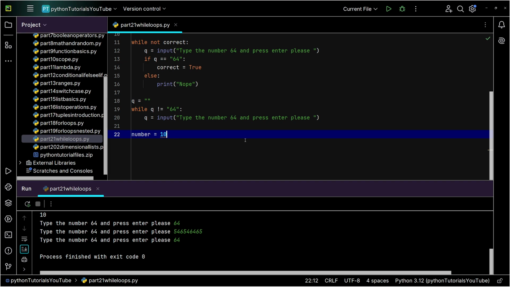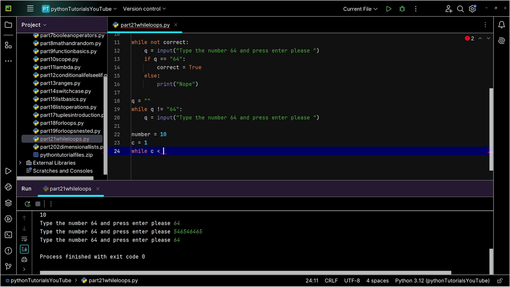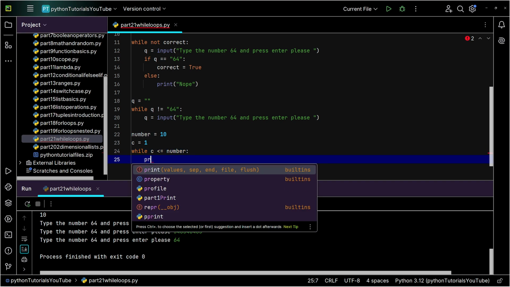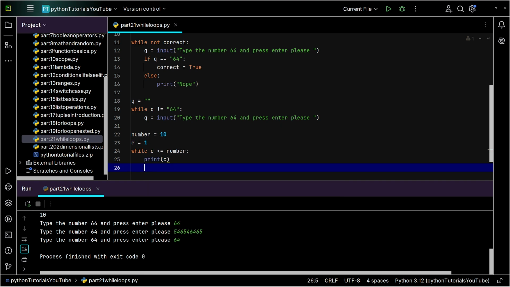So what we're going to do is count up to that number. I'm going to go ahead and create myself a counter variable. I'll use C. I'll set it to 1. And I'll go ahead and say while C is less than number. Actually, we're counting up to it, so less than or equal to number. And I'm simply going to print C like that. And of course, we're not going to be dumb. We're going to add 1 to C each time we go around.